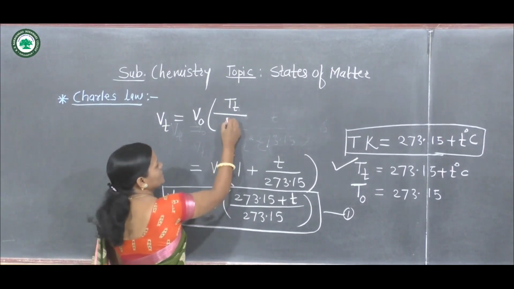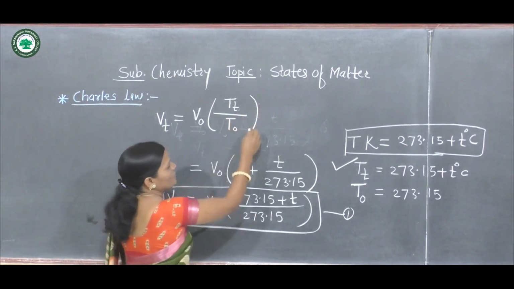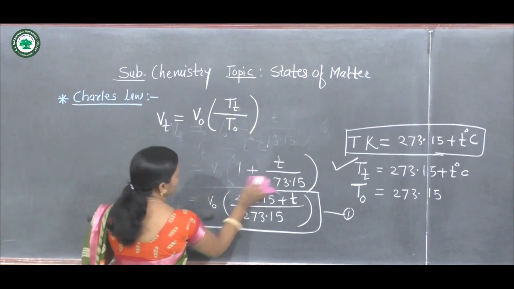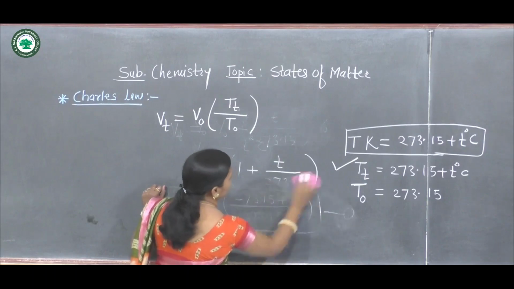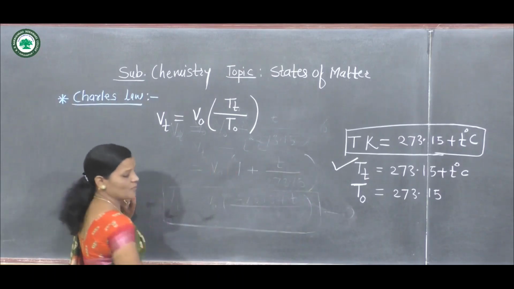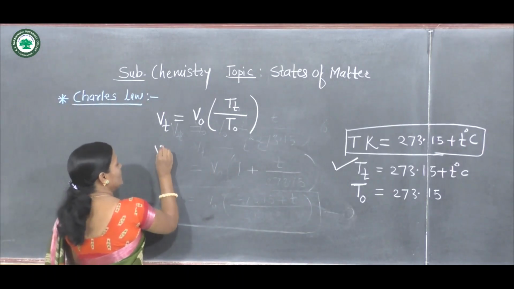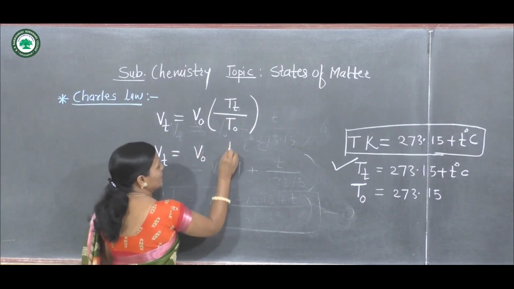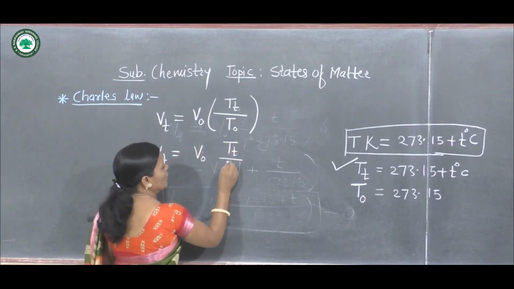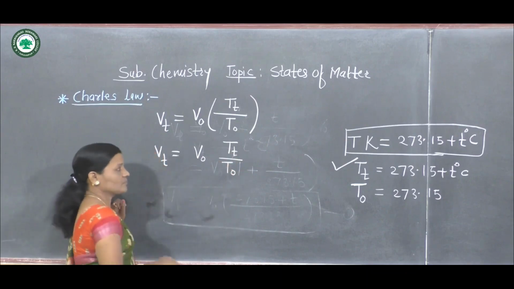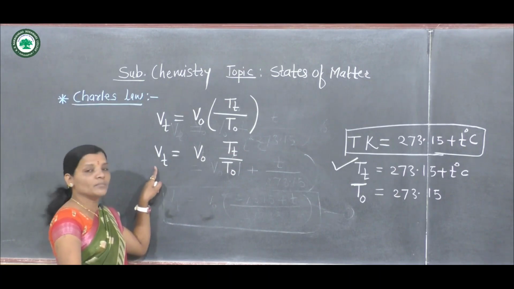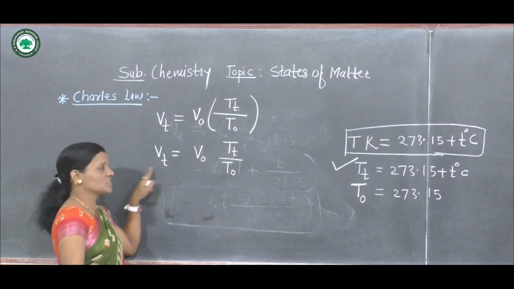Here consider T naught. After simplification of this equation, we get Vt equals V naught into the bracket Tt upon T naught. Now V naught is multiplied on this side, so it becomes divisor on the opposite side.